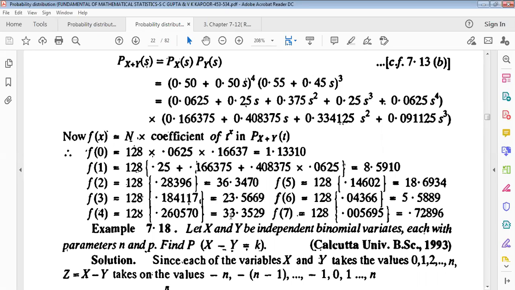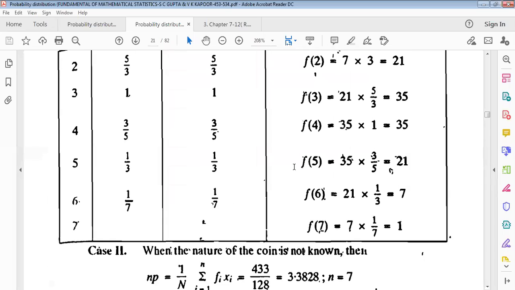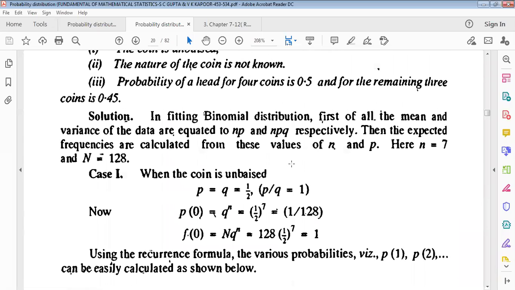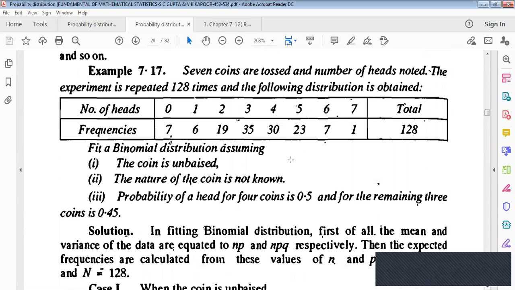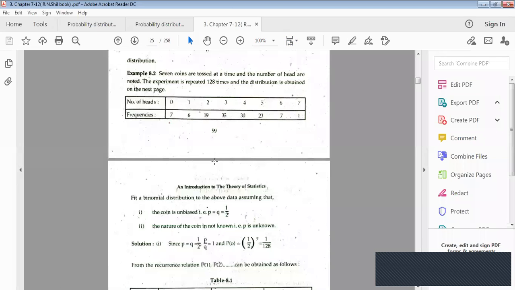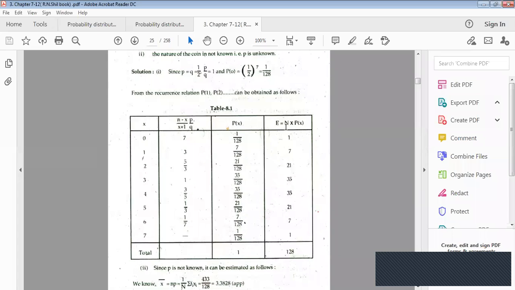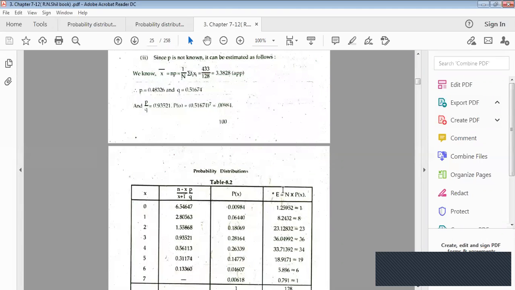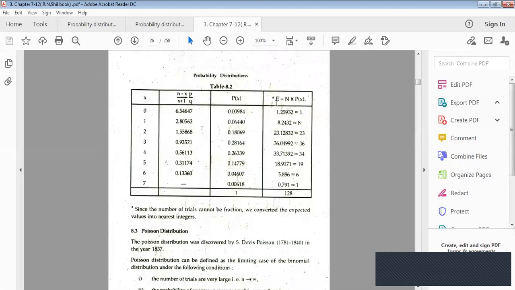So it is a little bit hard for you maybe. If you practice, I hope everybody will understand. Otherwise, I will repeat it in the next lecture. You can use this method also. In the BK Kapoor book, this one, you can also use the same process, same procedure. This is the 128. The second one, same procedure. P by Q equals what? This one. Then for the second table, this is the expectation. This is also total 128.